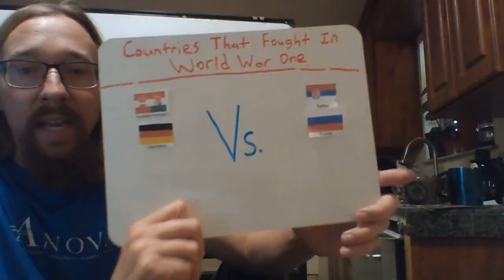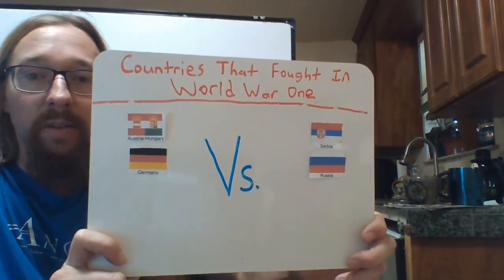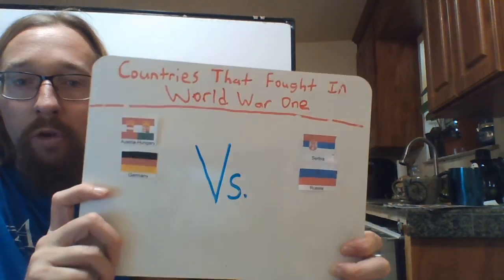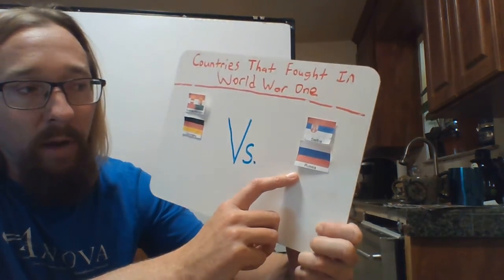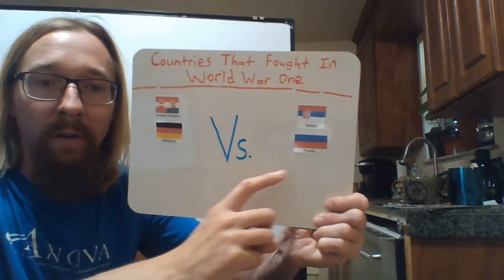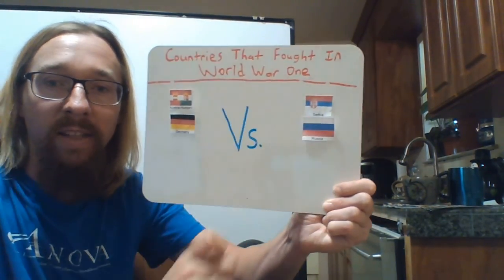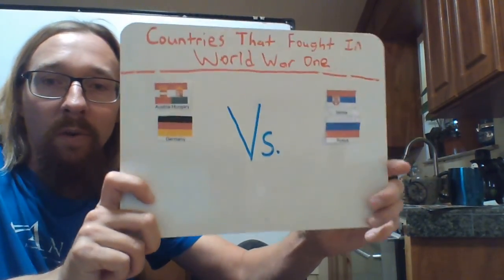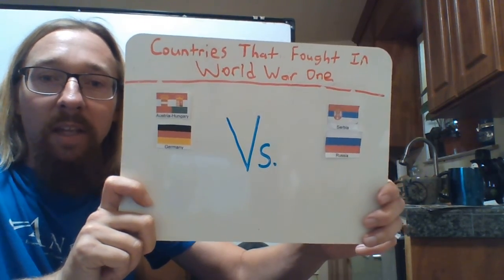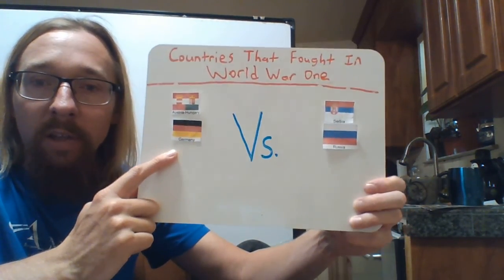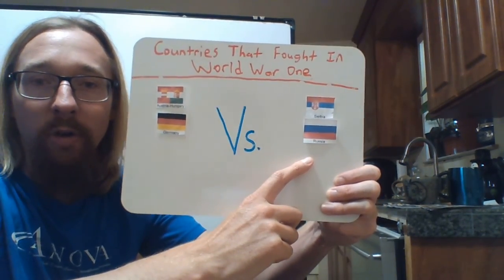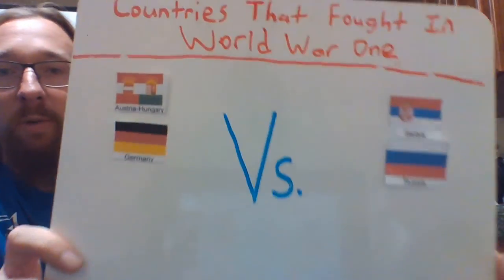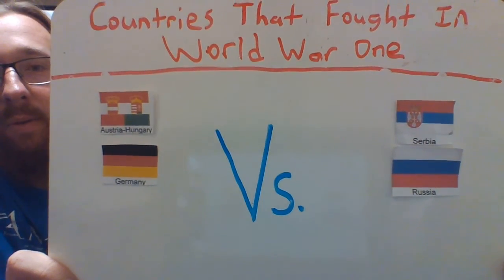So now we have a situation that looks like this. We have Austria-Hungary and Germany fighting Serbia and Russia. Now remember, you declare war on one country, and you're also declaring war on its allies. So the war looked just like this. And this was on August 1st, 1914, when Germany declared war on Russia. So as of August 1st, 1914, the war looked like this.